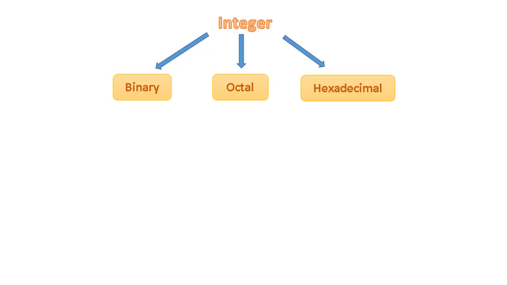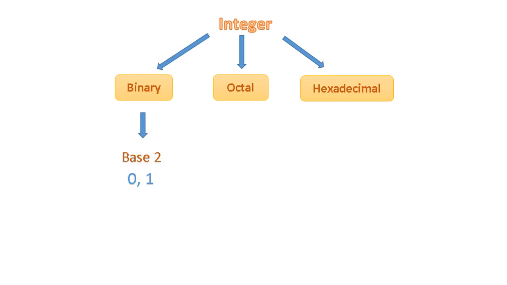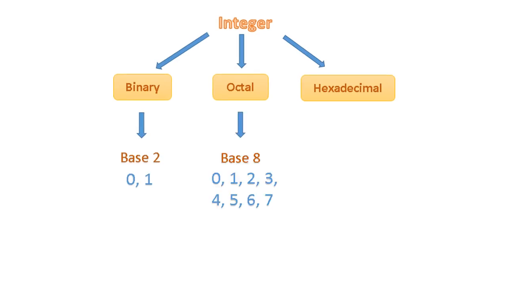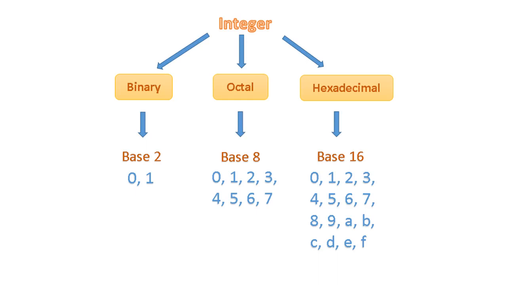Integer values can be represented in binary, octal, and hexadecimal. Typically, an integer is base 10 number. A binary number is base 2 number. Possible numbers are 0 and 1. An octal number is base 8 number and possible number starts from 0 to 7. A hexadecimal number is base 16 number. It starts from 0 to 9 followed by A, B, C, D, E, F.